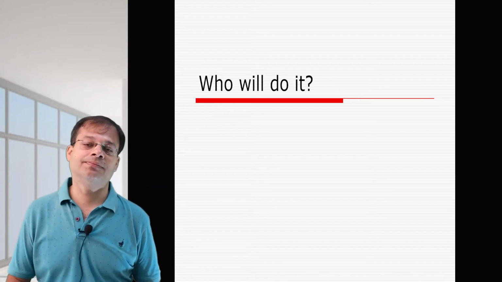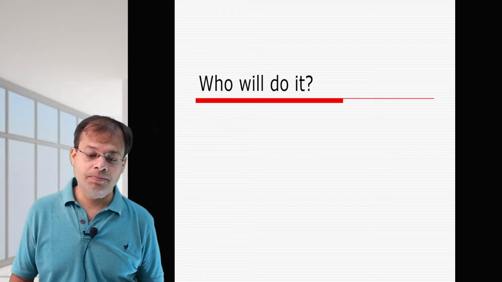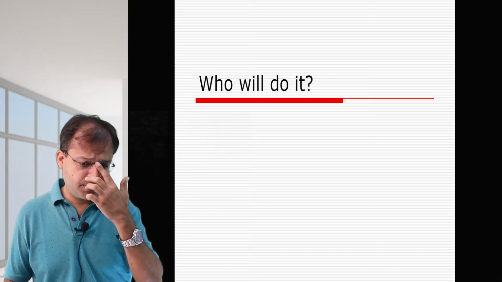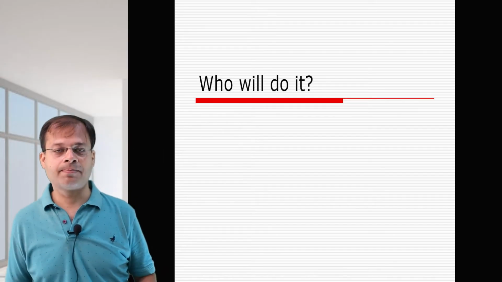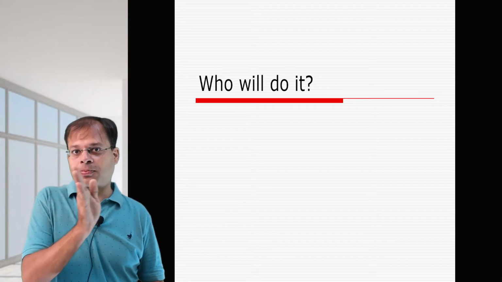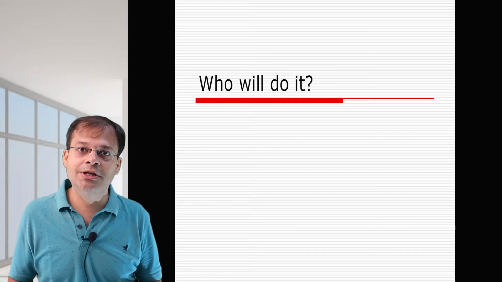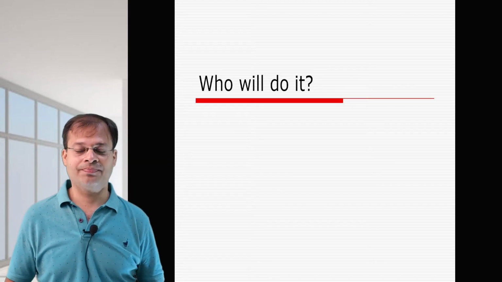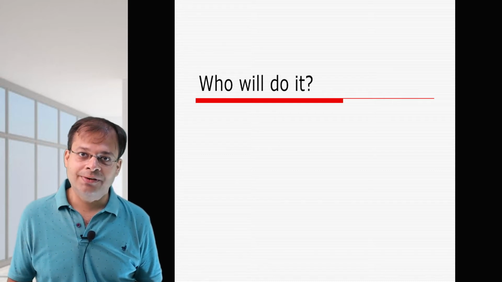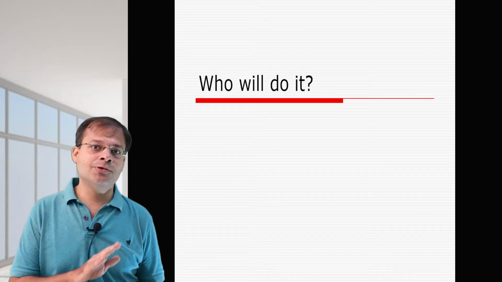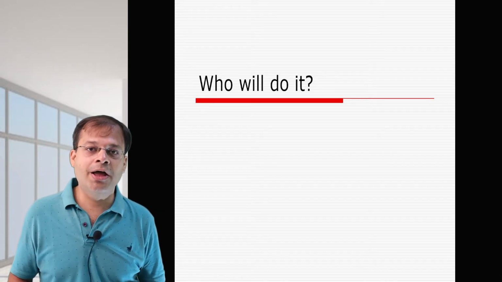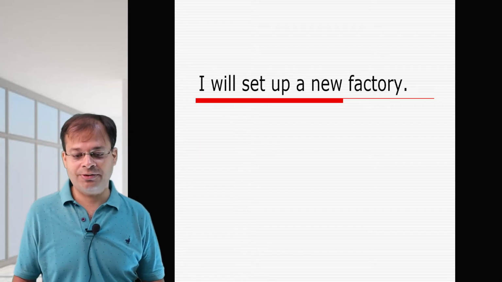Who will do it? No, it is the object. By whom? Now usually a mistake that happens here is writing by whom it will be done. Students usually write this, but here we have to make sure verb comes first. Who will do it? By whom will it be done? Not it will. Will it be done? Now in this paper, when your papers will be checked, there is no question about getting half mark. Either it is right or wrong. So if you write by whom it will be done, no marks will be given.